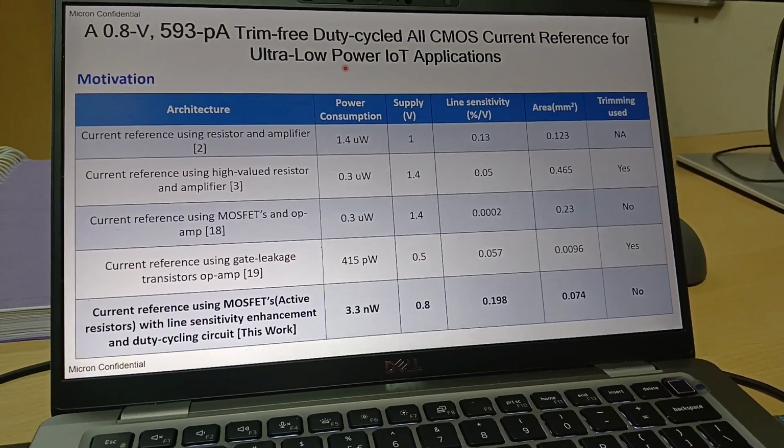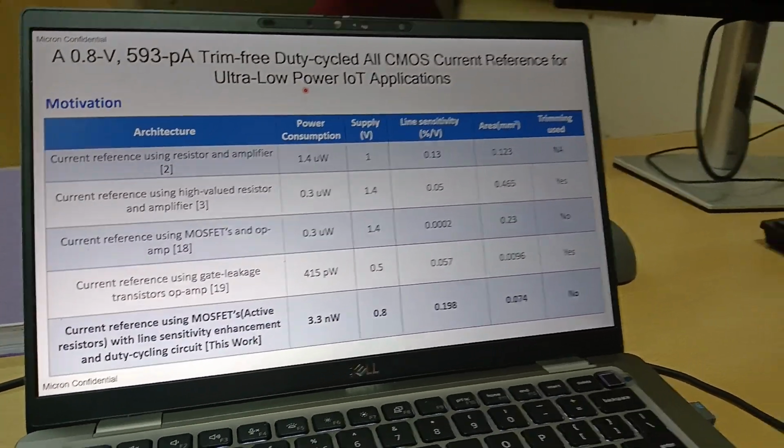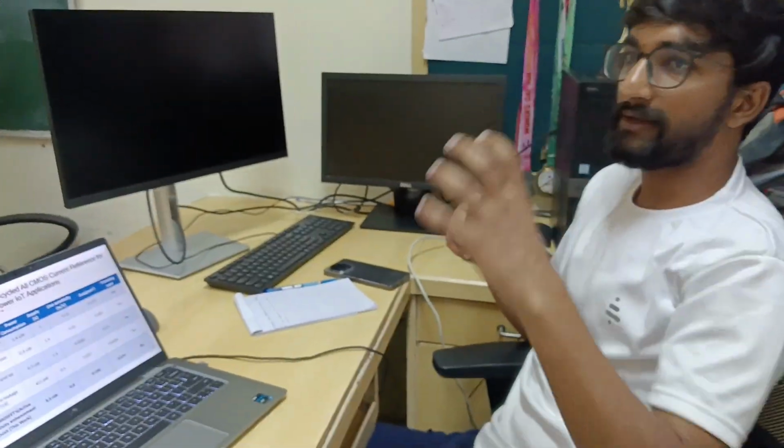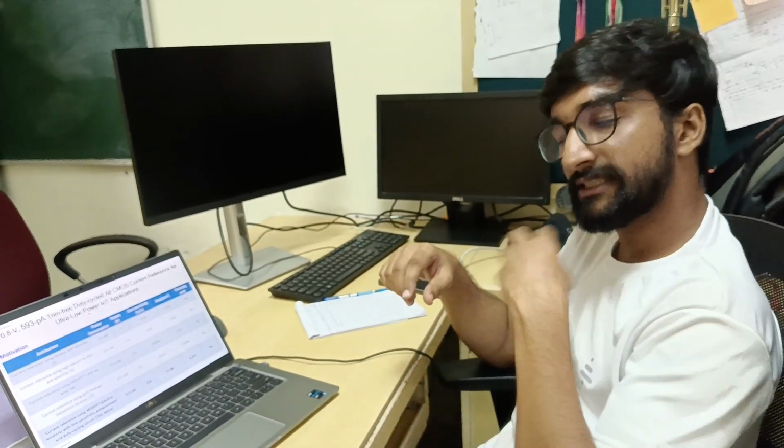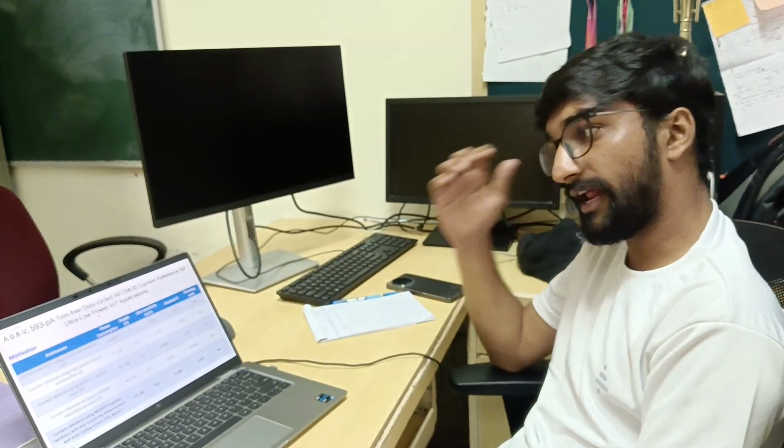After this design, I'll extend my research. For example, the earlier circuit that I showed you is all about current and voltage reference. But there, if you see, the power consumption is in nanowatts, right? But let's say I want to design something in very low power, and at the same time the current that I want is independent of process completely. Earlier, if you have seen, there is some process variation, but in this design we are ultimately trying to mitigate process variation up to a certain extent, right?